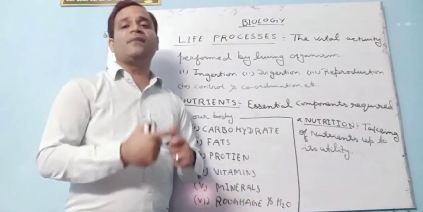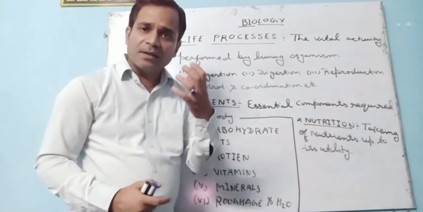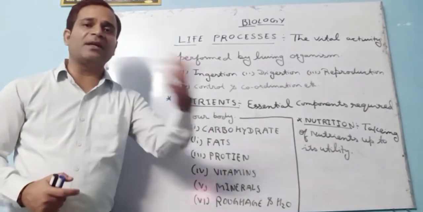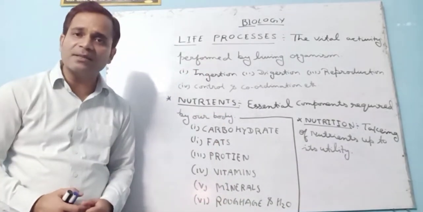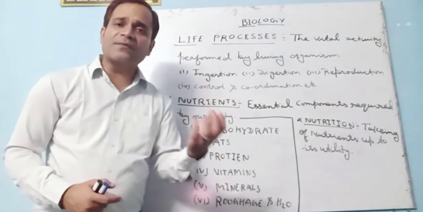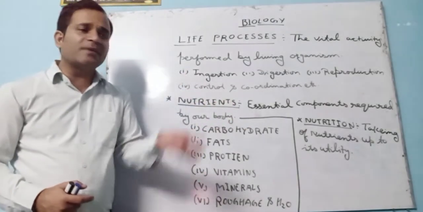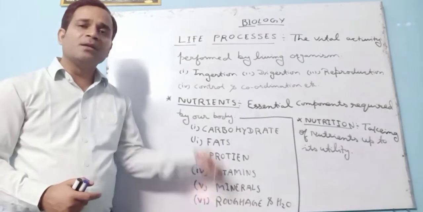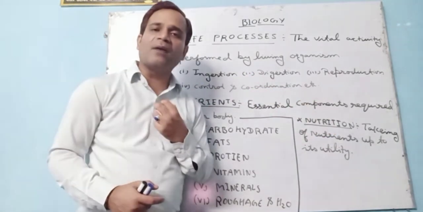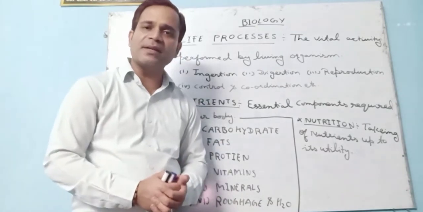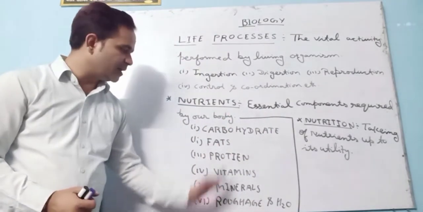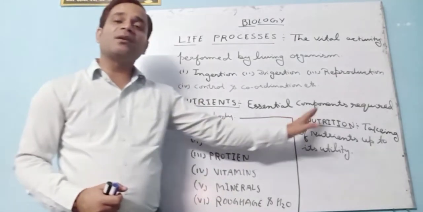And how are all these activities performed? These activities are performed by taking energy. And where do we get energy? We get energy from plants and animals, in the form of their what? Nutrients. So what are nutrients? The essential components required by our body are termed as what? Nutrients. So here there are 6 nutrients I have written.